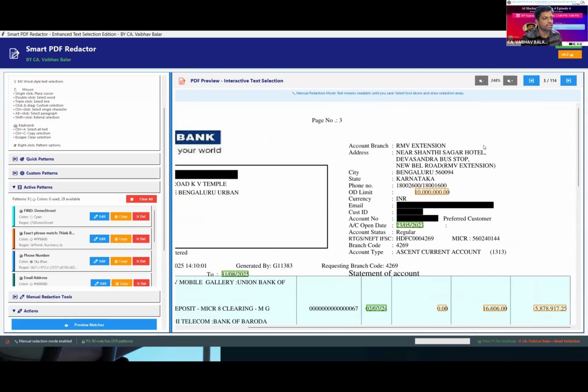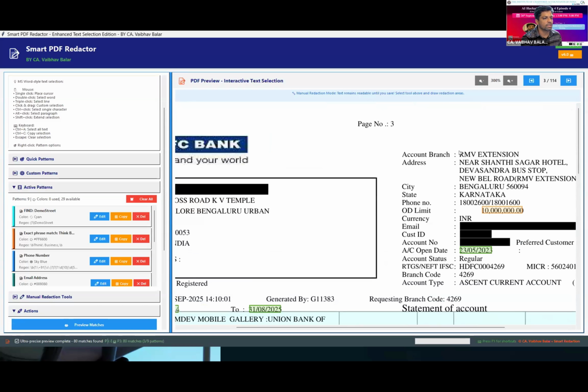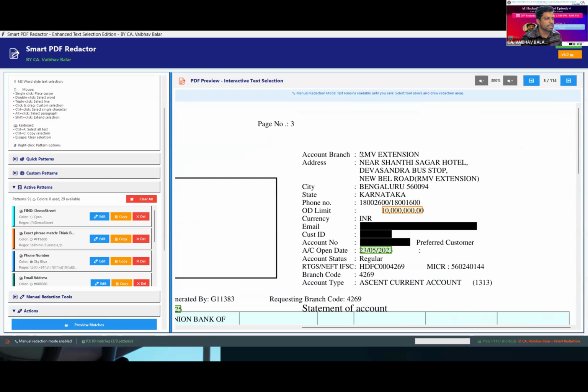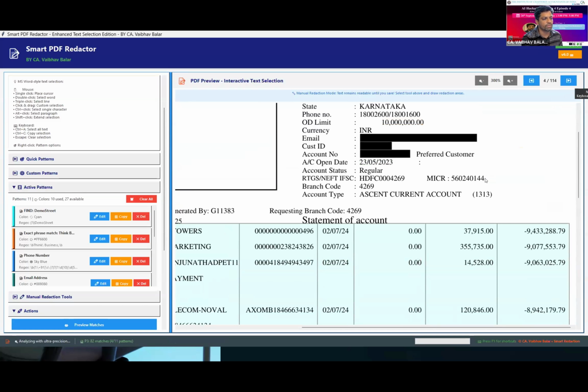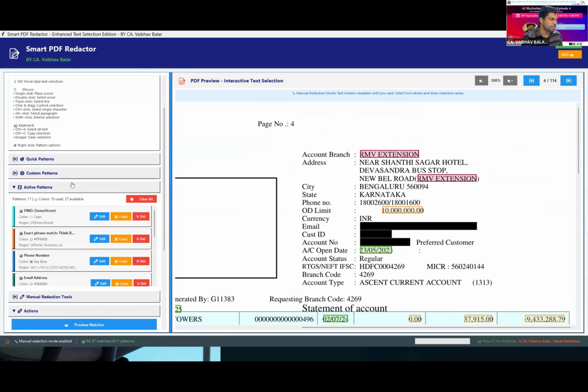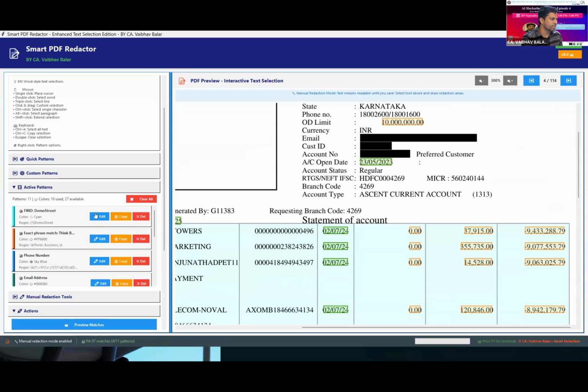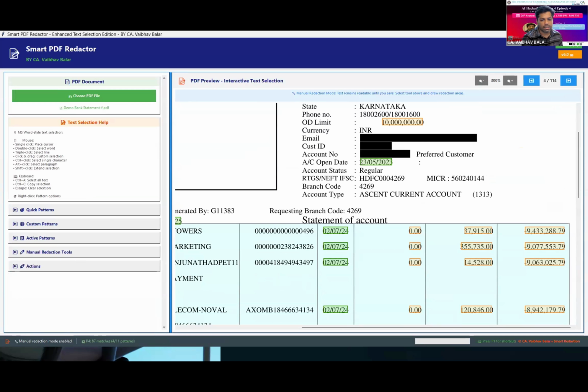Like I want to select the RMV extension word only. Then I can select it. So likewise, all the RMV extension words will be redacted from the entire document. So this is the entire portion of my application.